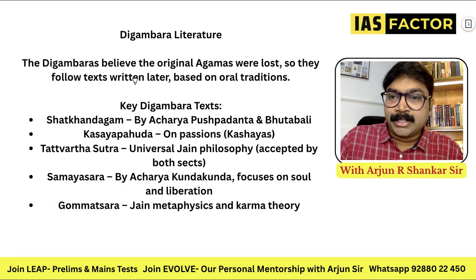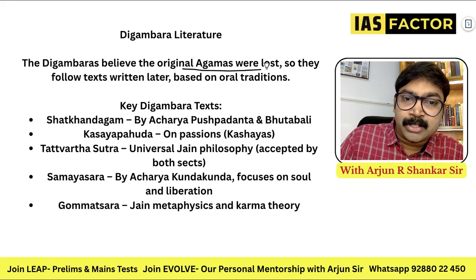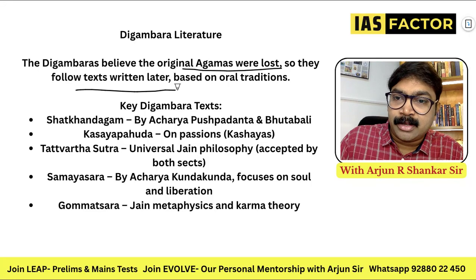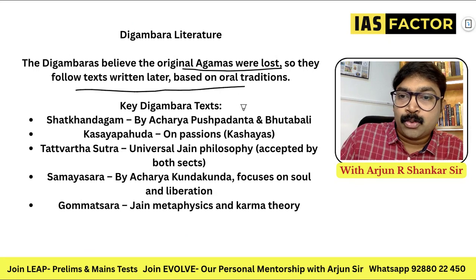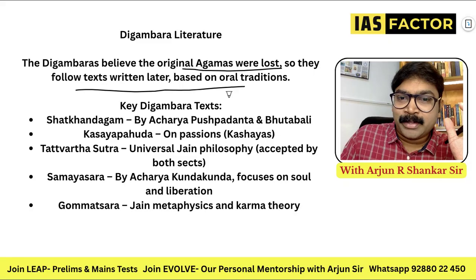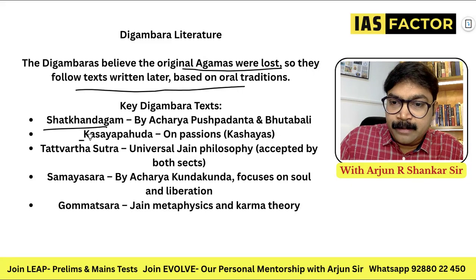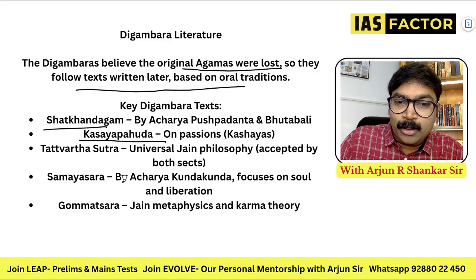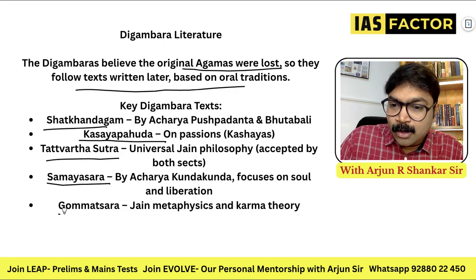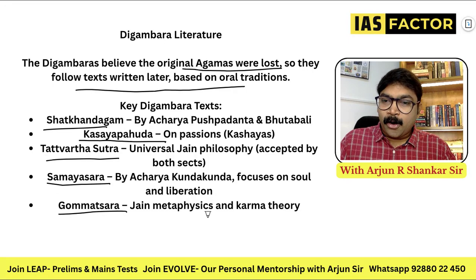And Digambara literature. Digambaras believe the original Agamas were lost. So they follow texts written later. They believe that it was lost. The Digambara texts are the Shatkhandagama, the Kasaya Pahuda, all these are difficult. Tattvartha Sutra, Samayasara, Gommatasara. So these are all important texts.